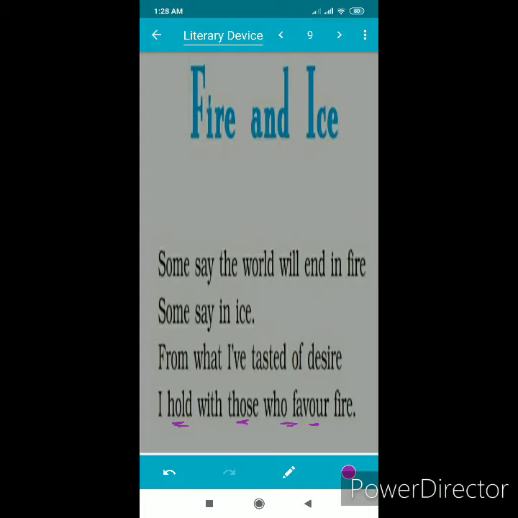Now these are the poetic devices or literary devices used in this poem.